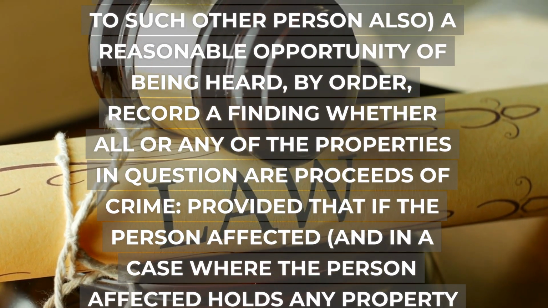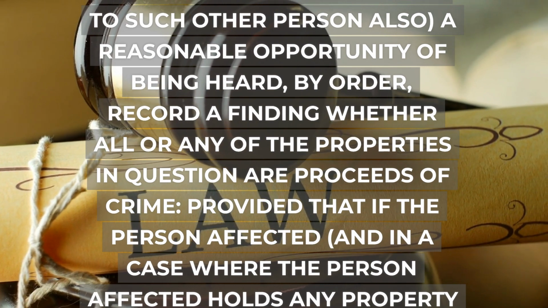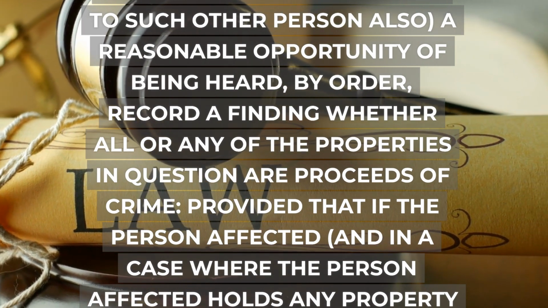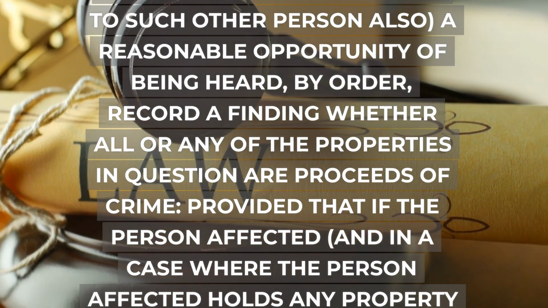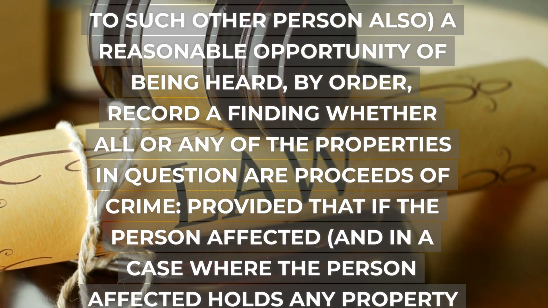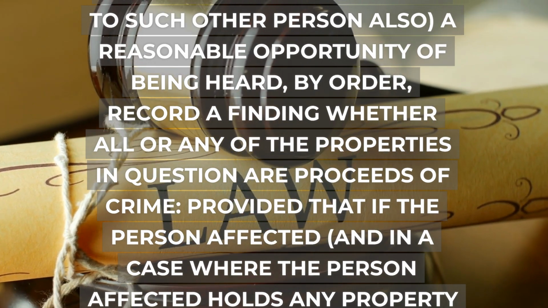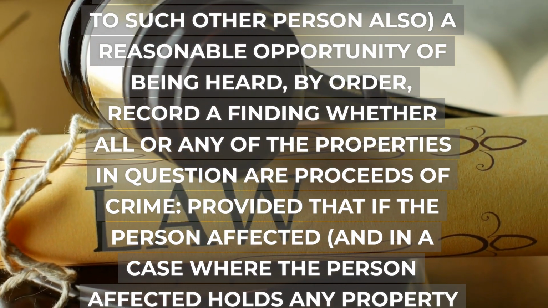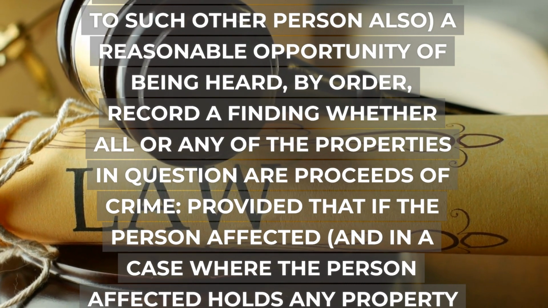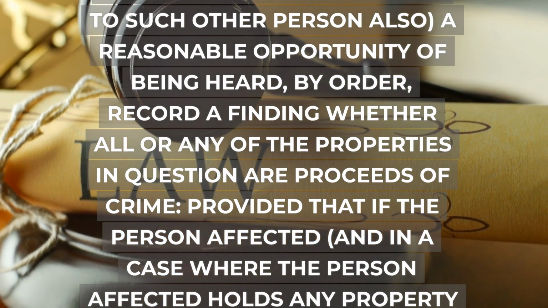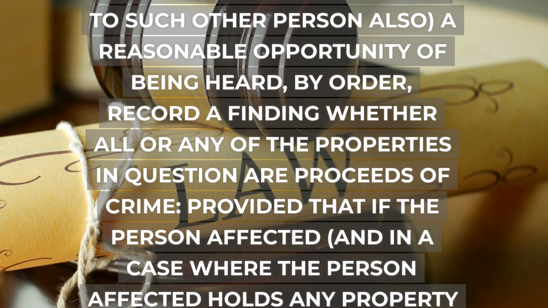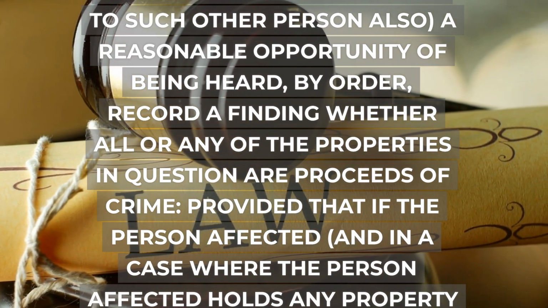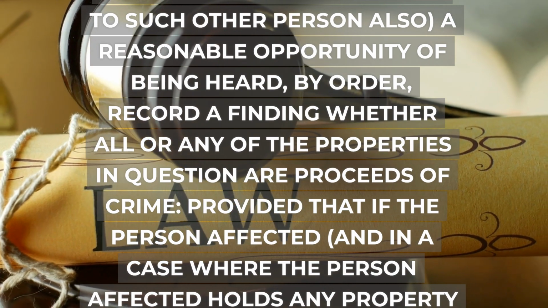1. The court may, after considering the explanation, if any, to the show cause notice issued under section 105G and the material available before it and after giving to the person affected, and in a case where the person affected holds any property specified in the notice through any other person, to such other person also, a reasonable opportunity of being heard, by order, record a finding whether all or any of the properties in question are proceeds of crime, provided that if the person affected, and in a case where the person affected holds any property specified in the notice through any other person, such other person also does not appear before the court or represent his case before it within a period of 30 days specified in the show cause notice, the court may proceed to record a finding under this subsection ex parte on the basis of evidence available before it.